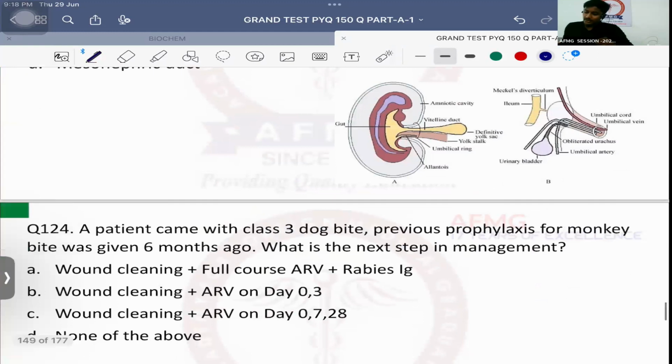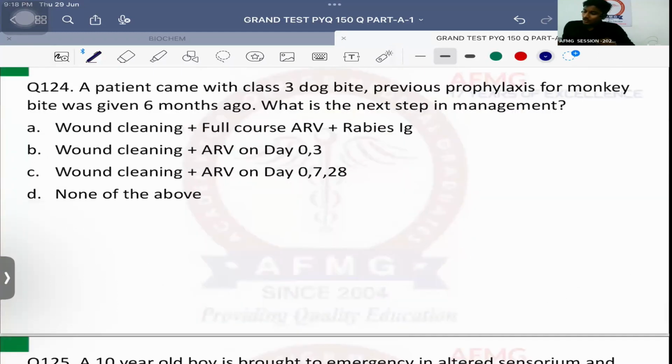A patient came with class 3 dog bite. Class 1 dog bite is only licking. Class 2 dog bite is bite marks or scratch marks are seen. Class 3 dog bite is bleeding is seen. Previous prophylaxis: the patient had class 3 dog bite and previous prophylaxis for monkey bite was given 6 months ago. What is the next step in management?